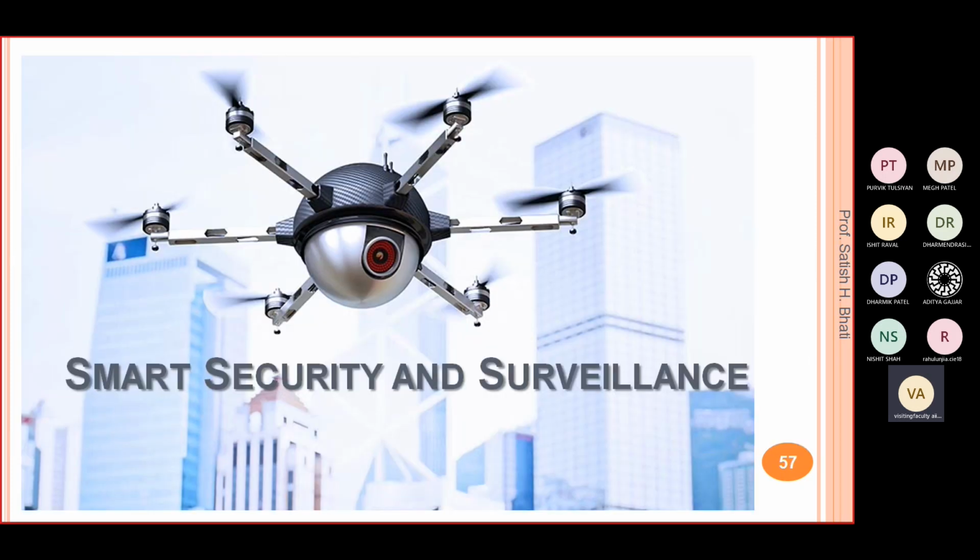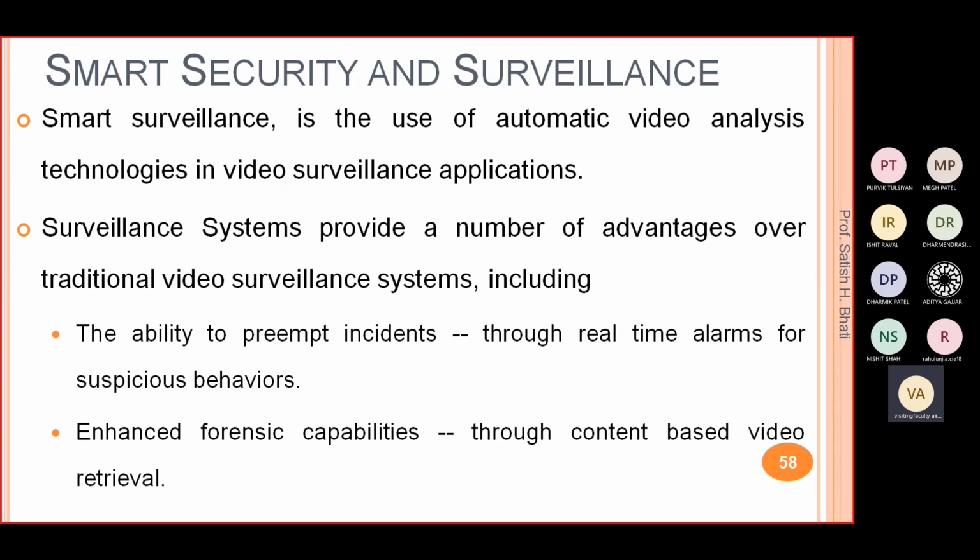The next topic is smart security and surveillance. Smart surveillance is the use of automatic video analysis technology in video surveillance applications. Whenever we put up cameras, the question is how we can use those cameras to make the system automatic. That is smart security and surveillance. These systems provide a number of advantages over traditional video surveillance. Traditional video surveillance means the CCTV camera which just records video or images.